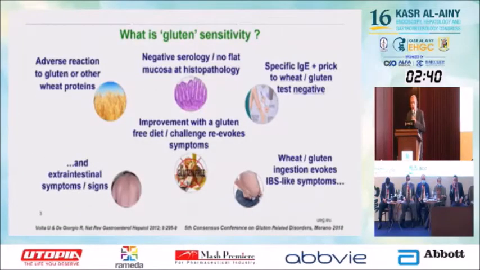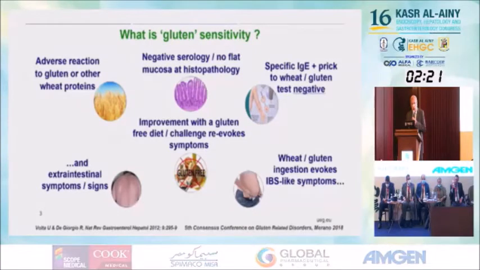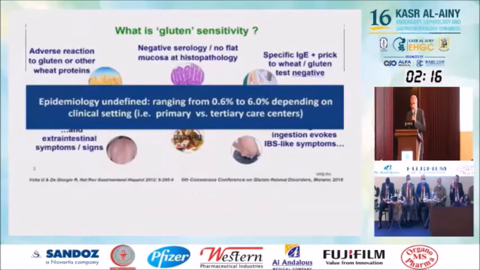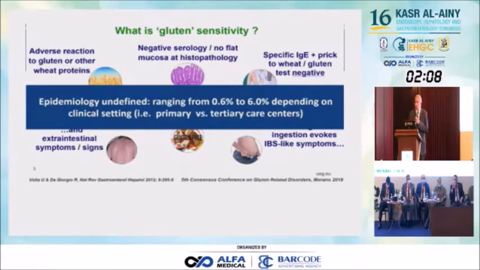What is gluten sensitivity? We can have an adverse reaction to gluten or other wheat proteins, with negative serology. Specific IgE, which is for wheat allergy, is negative here. There is improvement with a gluten-free diet, and we have extra-intestinal symptoms and signs, and ingestion evokes IBS-like symptoms, as we'll see later. The epidemiology is still undefined, but research has been done, and the prevalence ranges from 0.6 to 6%, depending on the clinical setting.